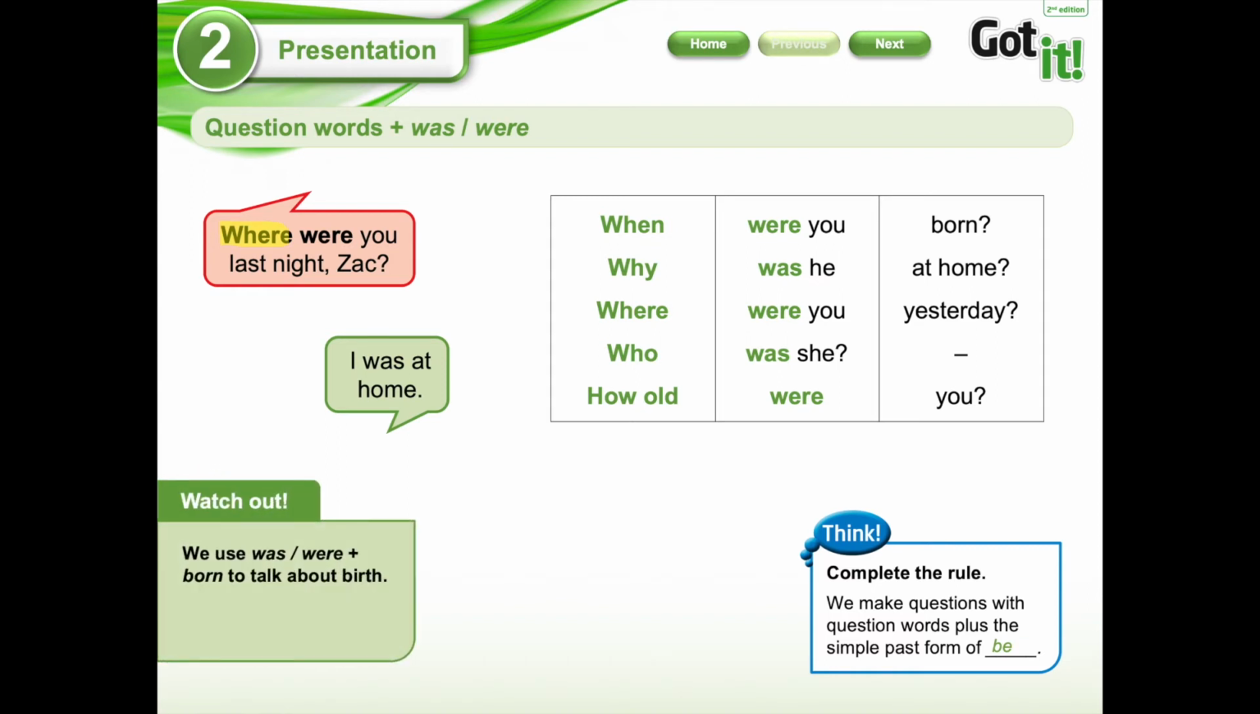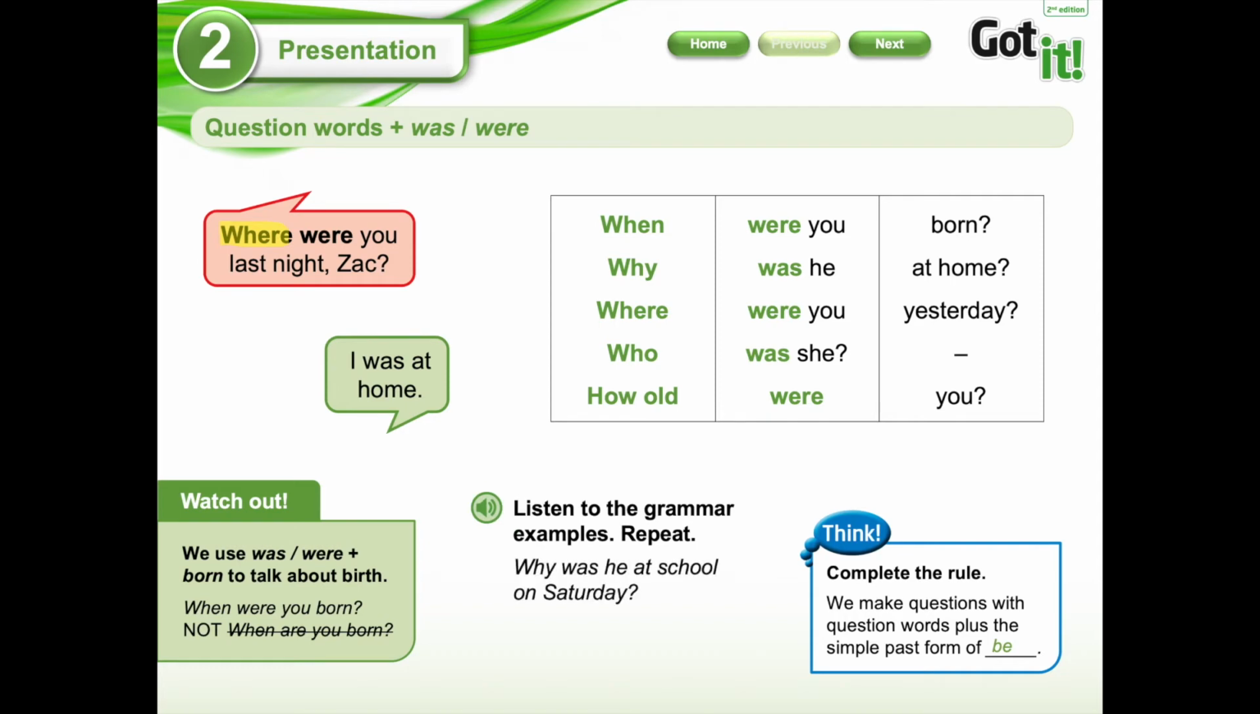Okay, here we have a warning. It says watch out. We use was and were plus born to talk about birth. Vamos a utilizar las palabras was y were más la palabra born cuando hacemos referencia a un nacimiento, pero en pasado. When were you born? Not when are you born. Okay? Remember that is in past, not in present. So here we have some examples. Why was he at school on Saturday? Who was he?